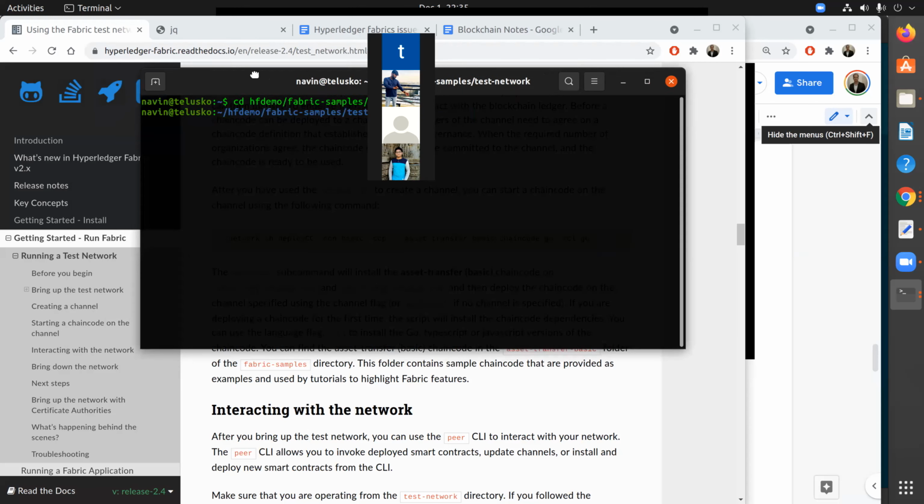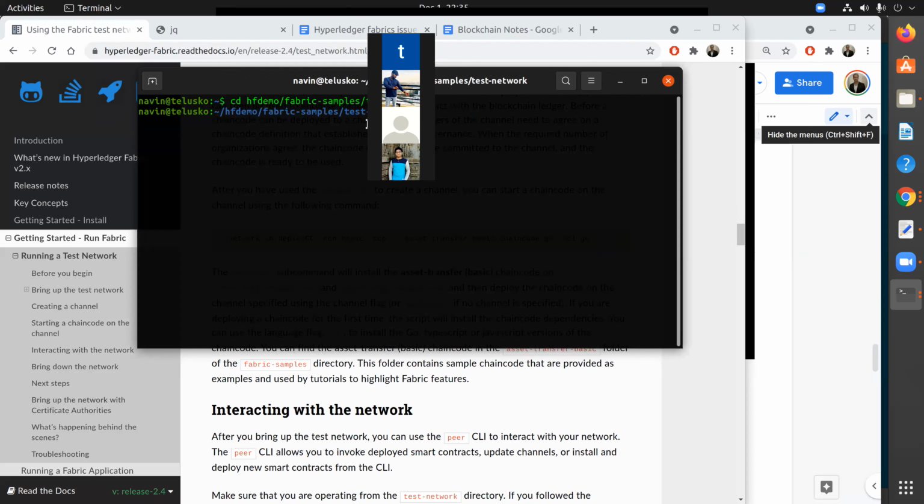Now, what interaction am I talking about? Basically, it's all about assets. What we will do is, first of all, initialize this ledger. As of now, we don't have any asset on the network. So we'll initialize the ledger. In this ledger, we'll have around 6 instruments. Don't worry, we don't have to create those instruments ourselves. We'll be running code with which you will get those assets. Once we have the assets, we'll transfer at least one asset to some other person. That's the idea here.